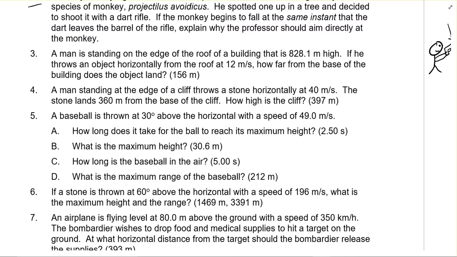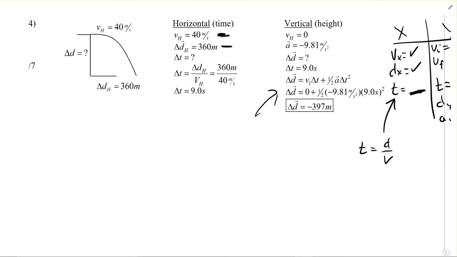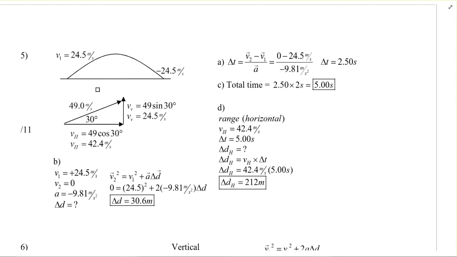Number 5 is going to be a lot like the one we did in the practice problem. A baseball is thrown at 30 degrees above the horizontal with a speed of that. How long does it take for the ball to reach its maximum height? The first thing you've got to do when you see these questions is split it up into its x and y components, right? We can't just use that 49 meters per second. We need it in the x direction and in the y direction. On the key, it says horizontal and vertical. I've been saying x and y. It doesn't really matter what terminology you use.